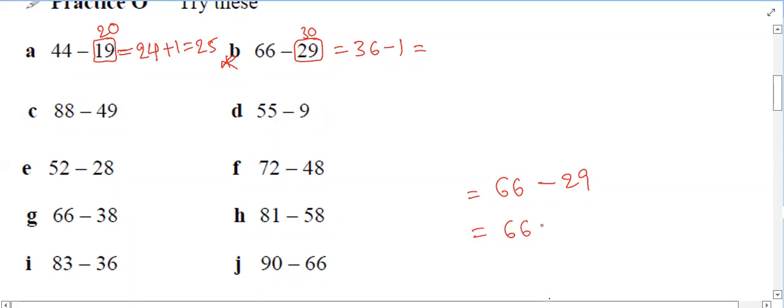Can I write this question like 66 minus of 30 minus 1? Yes, sir. Okay, then tell 66 minus 30 minus into minus, plus 1. So first we are doing this one and later we are adding 1, not subtracting.